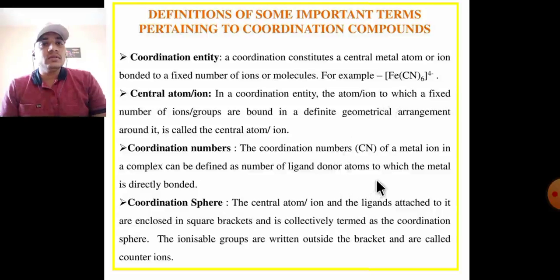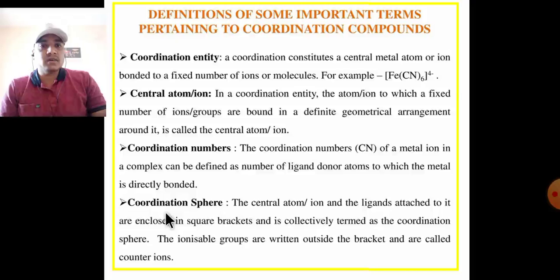In a complex, it can be defined as the number of ligand donor atoms to which the central metal is directly bonded. According to this example, the coordination number is 6. That is, 6 ligands are directly attached to the central metal atom Fe.